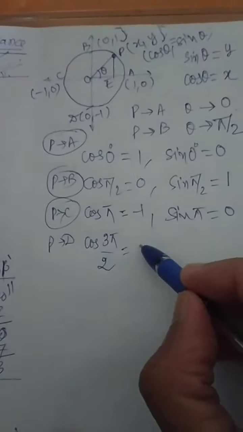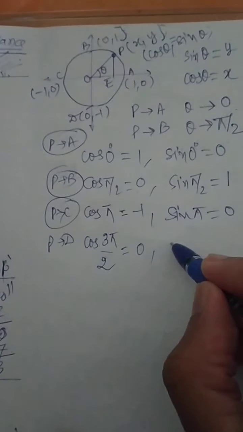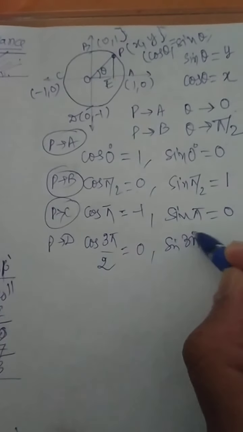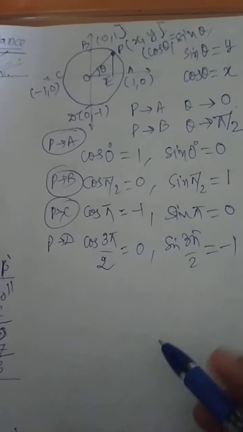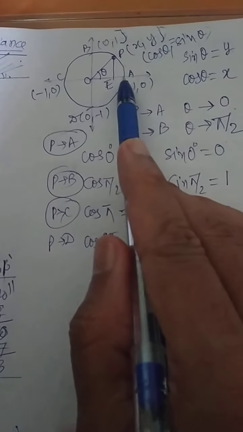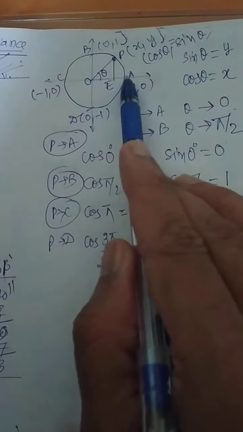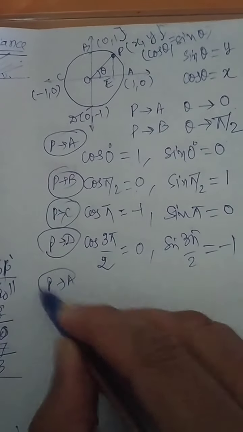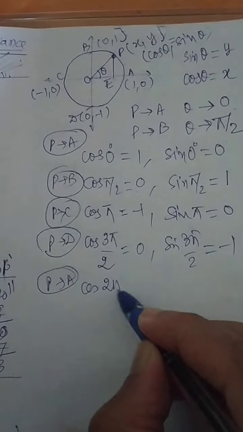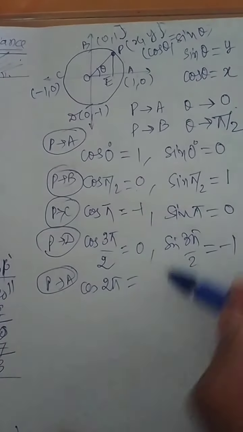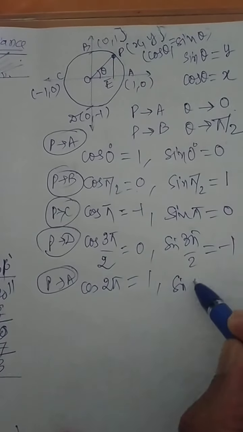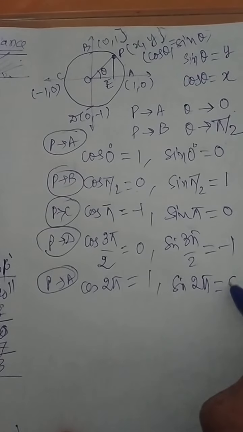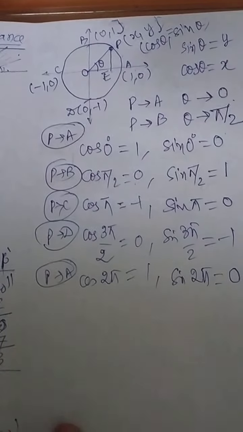Cos 3 pi by 2 is 0. Sin 3 pi by 2 is -1. And if the P point starts over here and rotates like this, it comes back to A again, then it will be cos of 2 pi. First cos I will get 1 and sin of 2 pi will be equal to 0.